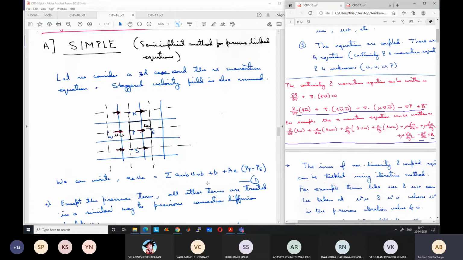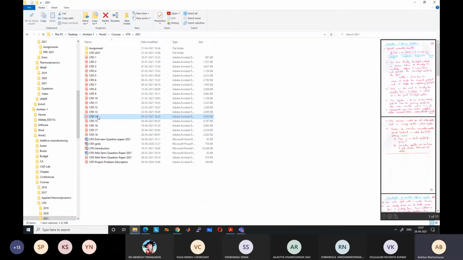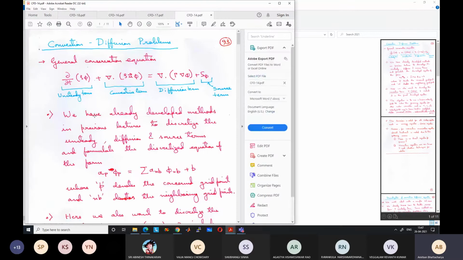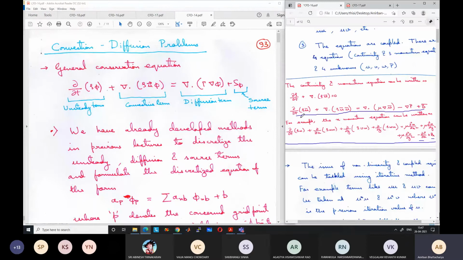If you remember the convection diffusion equation, we had the same form: del del t of rho phi, where instead of phi we have U, del dot rho U phi, where again instead of phi we have another U, del dot gamma del phi, where instead of gamma we have mu, and instead of phi we have U. So phi is basically U, and the source term is the body force. The only extra term is the pressure gradient, minus gradient of P. That was not present here, and we will not put it as a source term because pressure is unknown.